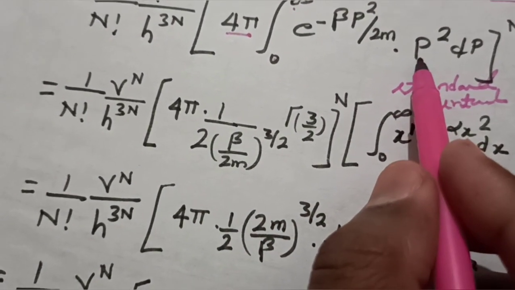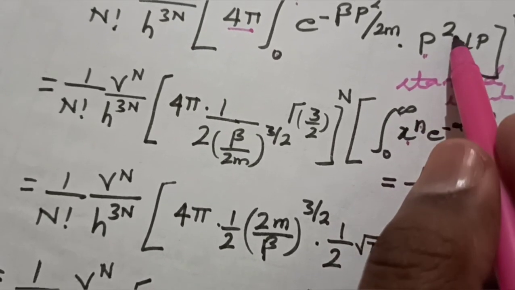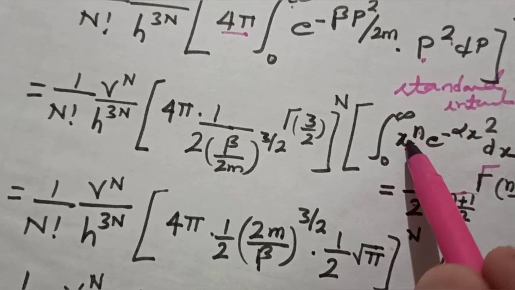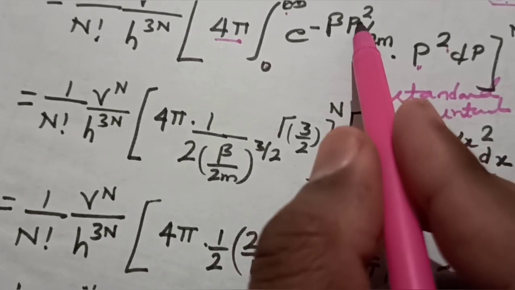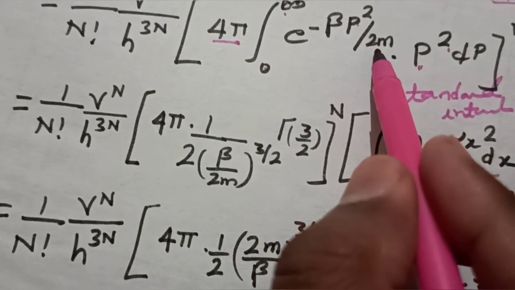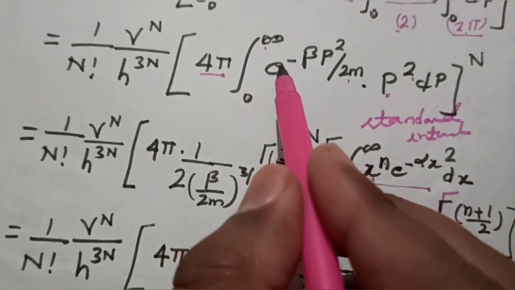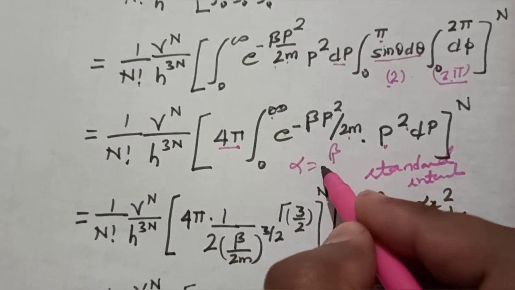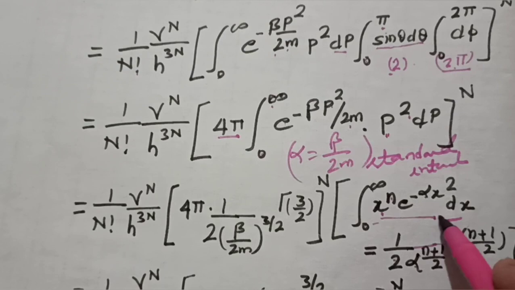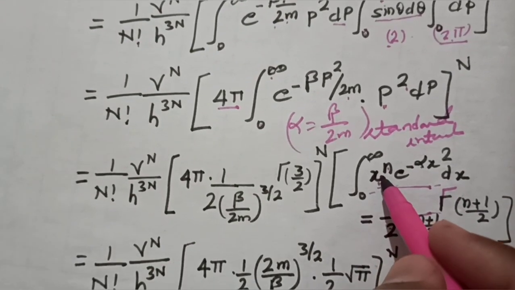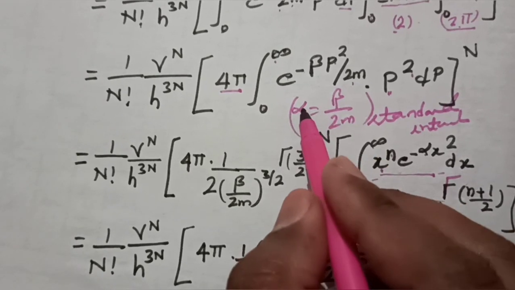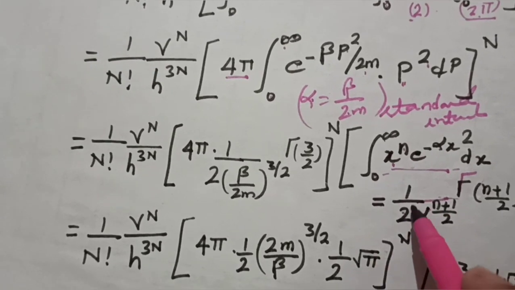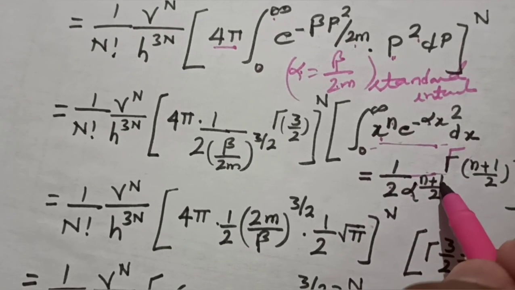Now you can see the equation is the same. If we consider x to be p, then what is n here? It is 2. And alpha x square: x is represented by p, so it is p square. This alpha is beta upon 2m. So if you compare these two equations, exponential to the power minus alpha x square, we have alpha represented by beta upon 2m. This is the same. And the standard integral has the value 1 upon 2 alpha to the power n plus 1 upon 2, gamma n plus 1 upon 2.